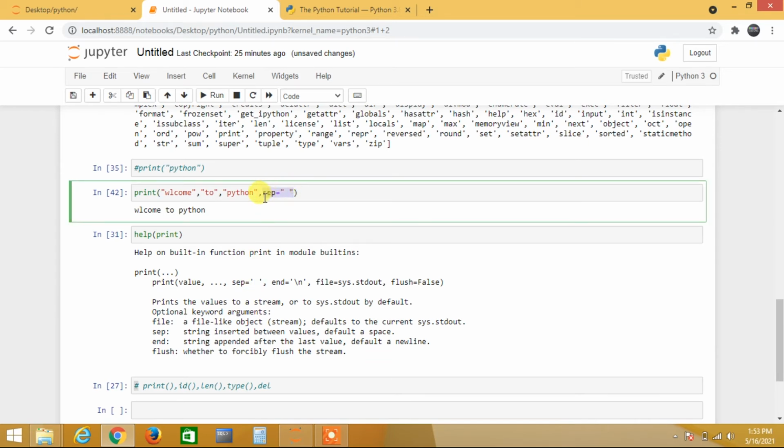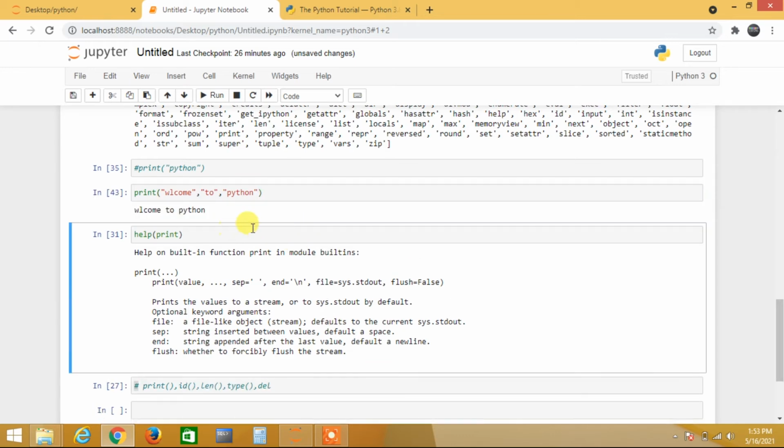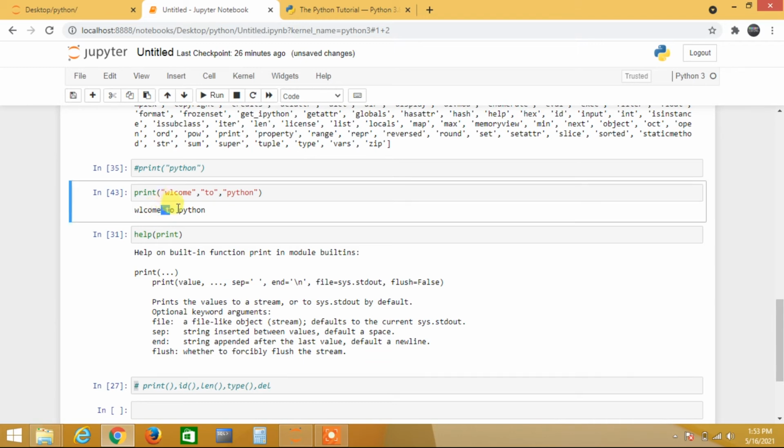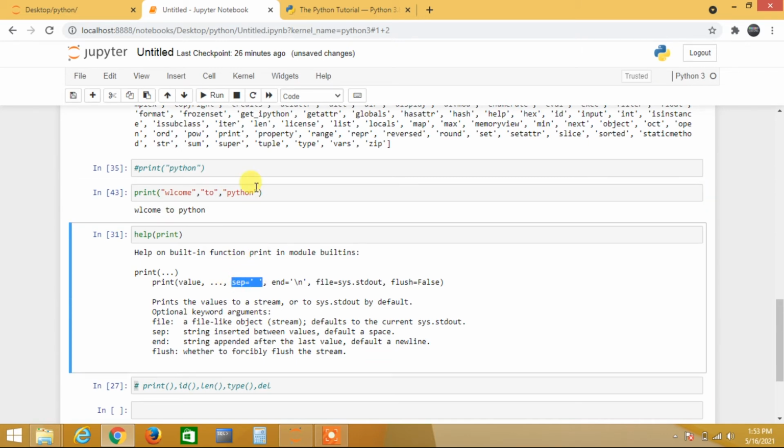Whether you apply it or not, see, I am removing this one, check. Then also I am getting spaces here, right? So previously I had this, and these were replaced with the space. So this is already there by default.